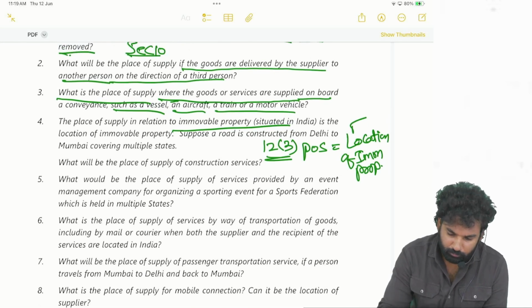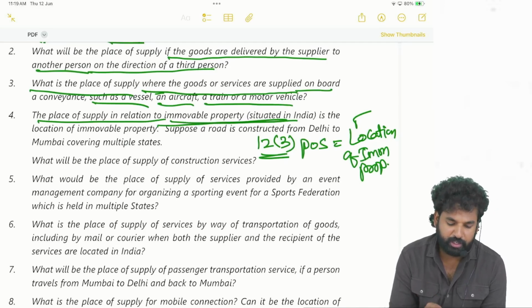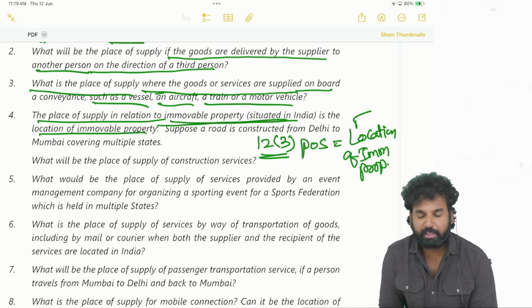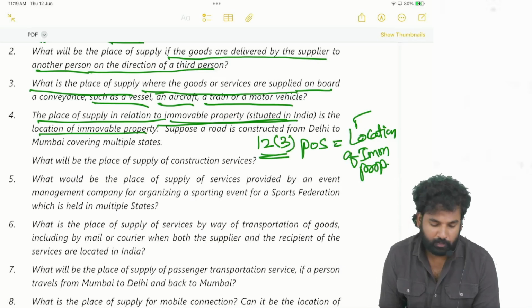Now, see here, the place of supply in relation to immovable property situated in India is the location of the immovable property. That means they are telling it correct. First statement is correct.